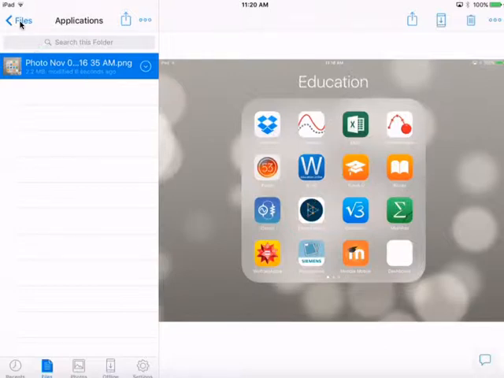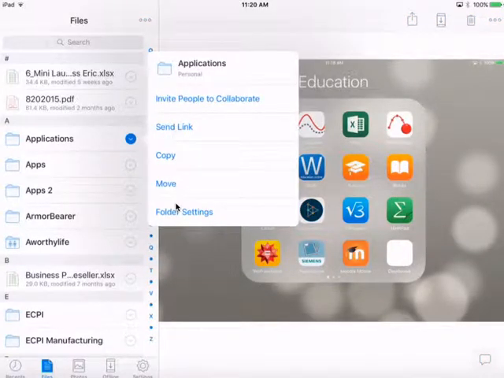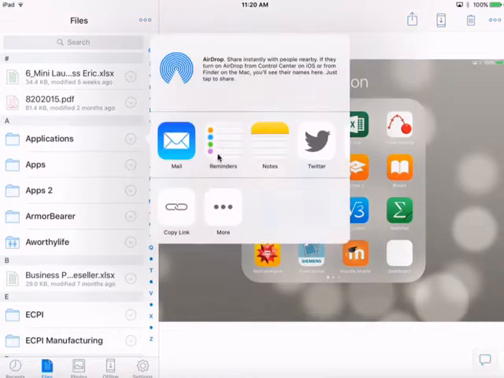So now what I would like for you to do is go back to Files. And under Files, you will see Applications. And I want you to select on this drop-down menu. And what will happen is you're going to see what you can do with this folder. I want you guys to send me a link. So select on link. And then once you select on link, don't email it to me. Don't Twitter me. I don't want any of that stuff. I want you to copy the link.